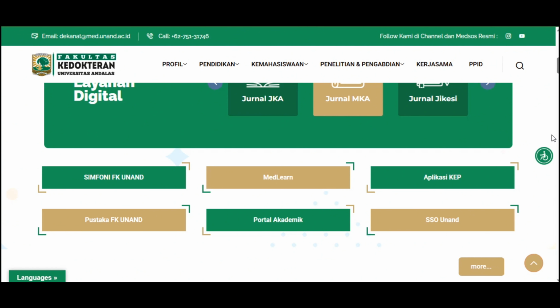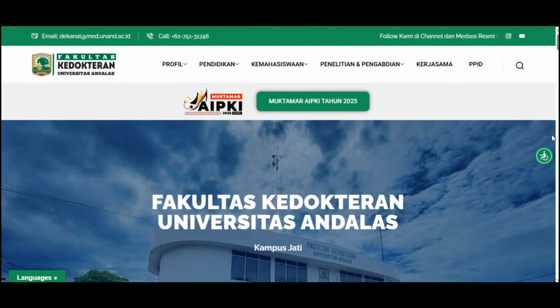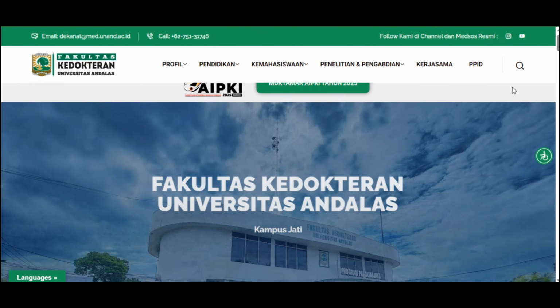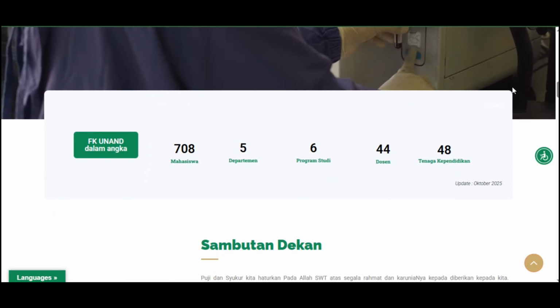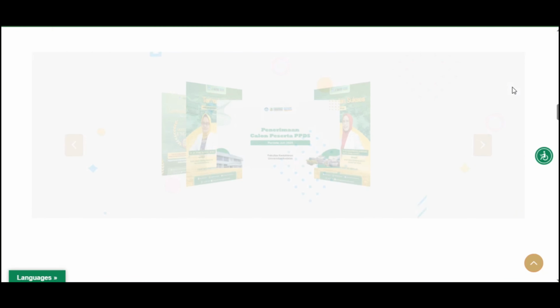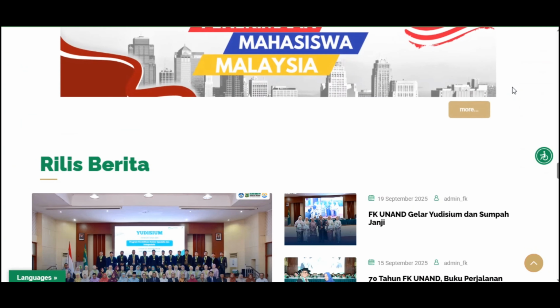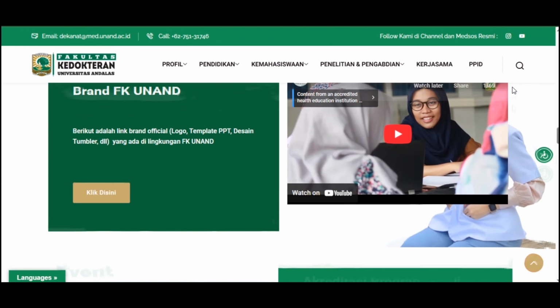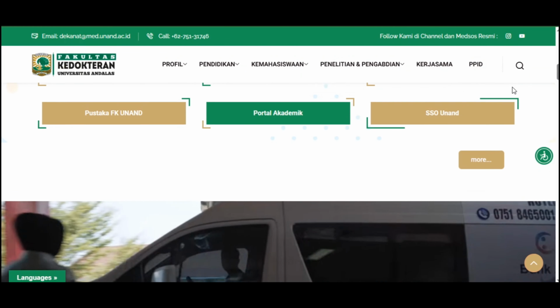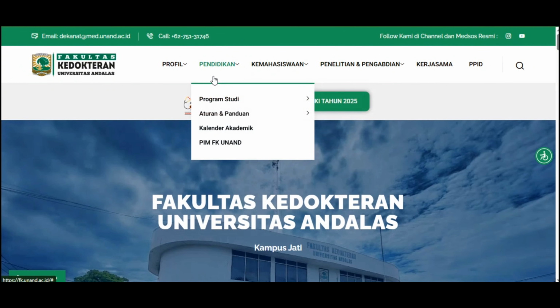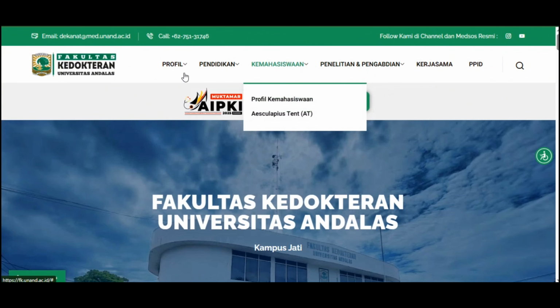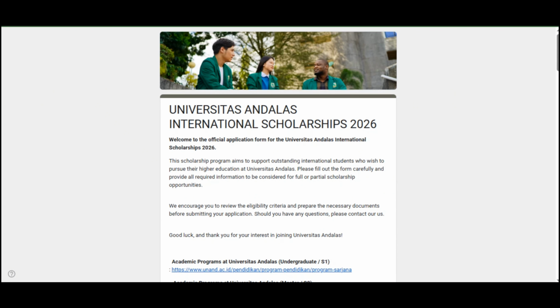It's in Bahasa, so you will translate it into English, and then you will search here for a professor. You will send a mail to the professor, and you will get a supporting letter from the professor. It's mandatory for the doctoral program, not for the masters, not for the bachelors. So they will search for their professor, contact them, and get a supporting letter from that professor.